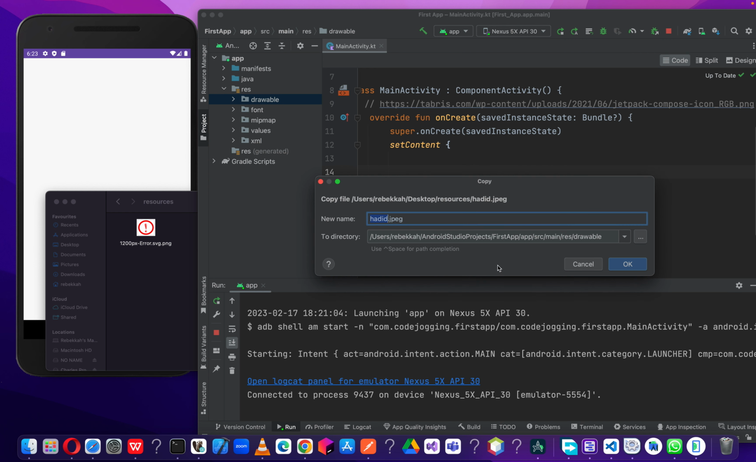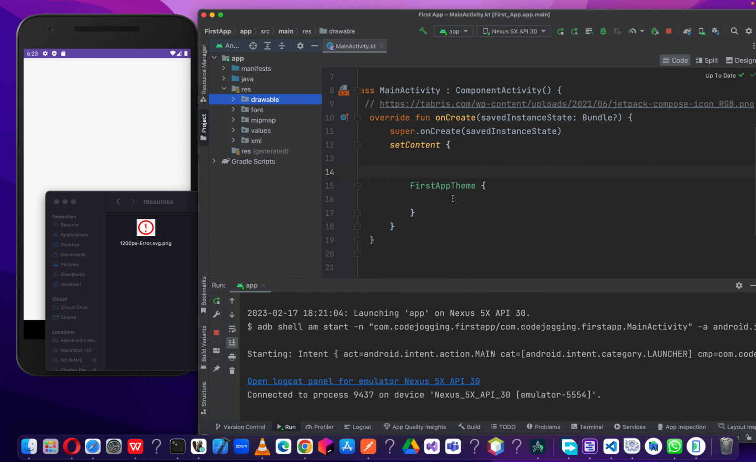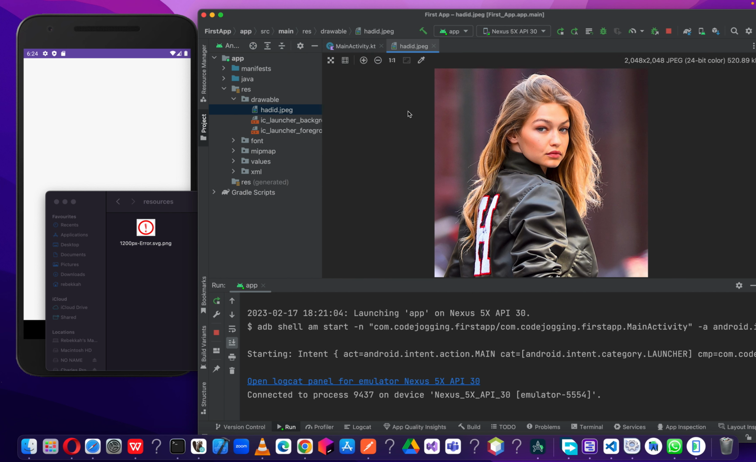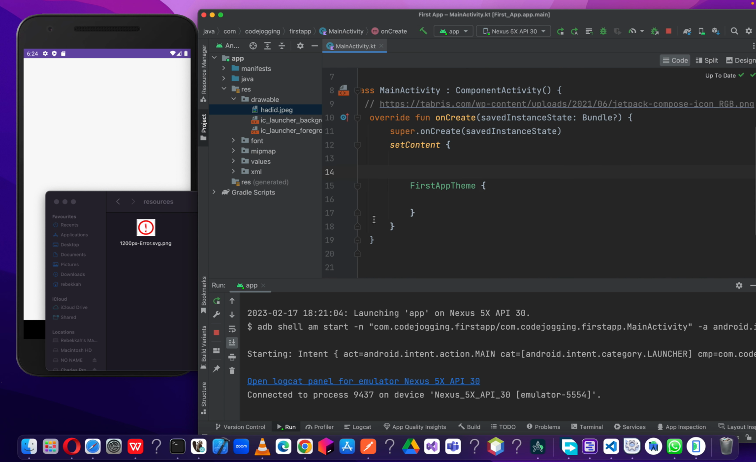The next step is Android Studio asks us whether we want to rename the file or we still want to maintain the file name. Here we want to maintain the file name, so we click on OK. Now we've imported the selected image into our project. So now you can see it here. You can double click on it to view it. So now let's close it.